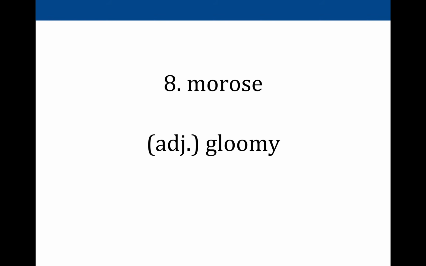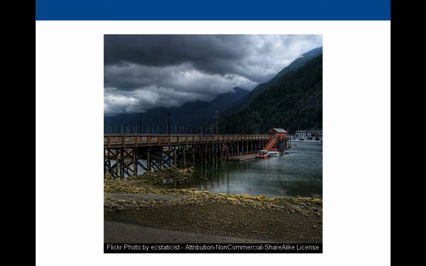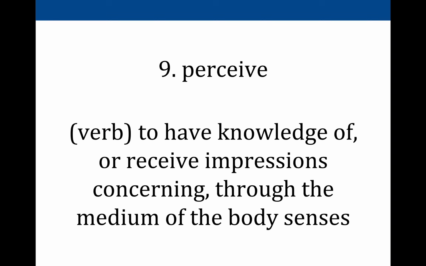8 is morose, and morose describes anything that is gloomy. And it can be kind of physically gloomy, or it can be kind of like a gloomy personality. And when I think of morose, I think of Eeyore from Winnie the Pooh, because he's always kind of down. The glass is always half empty. He's always kind of gloomy. But it can also describe a scene that's really kind of gloomy and dark, maybe like this one with the big clouds, kind of making it feel dark and gloomy.